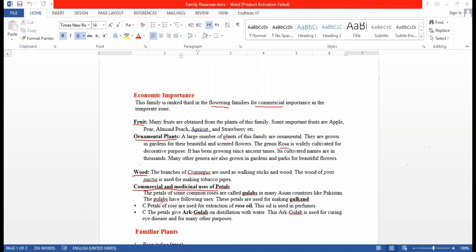It is also used for extraction of rose oil for making perfumes, for good fragrance. And petals are used to make arq-e-gulab by distillation with water, and arq-e-gulab is used for curing eye disease and many other purposes. So this is the importance of the family Rosaceae.